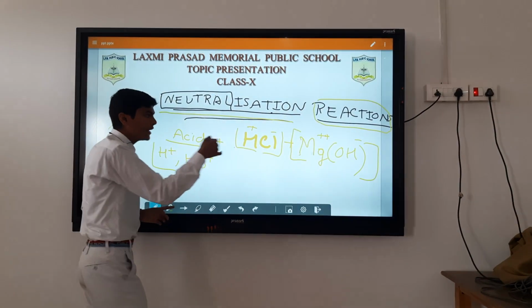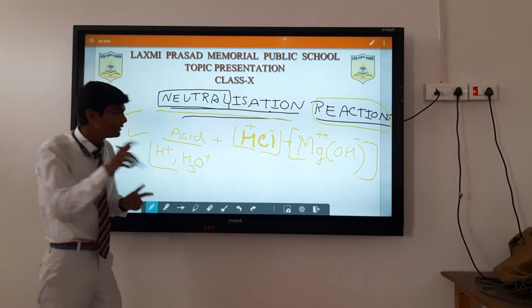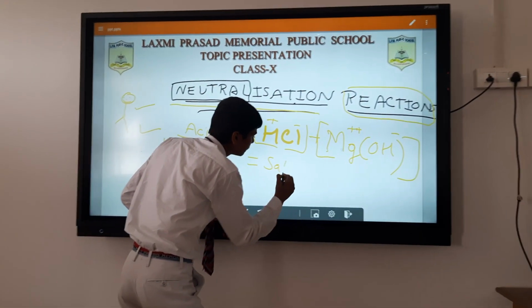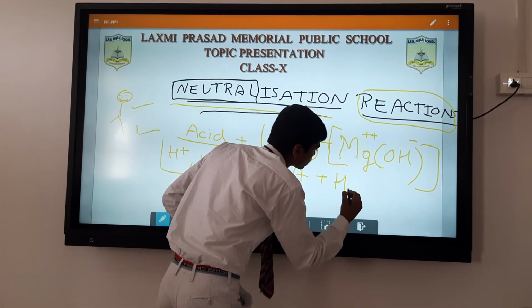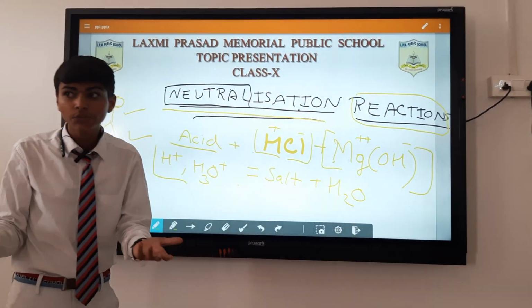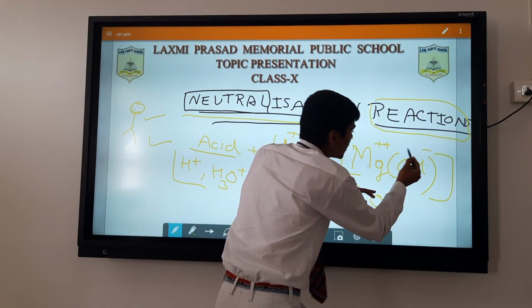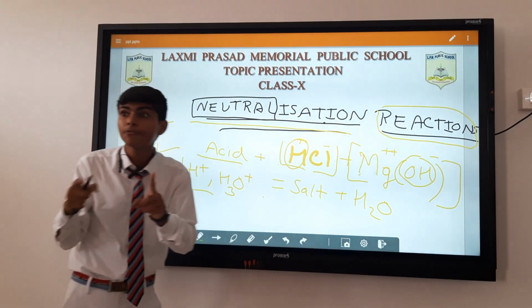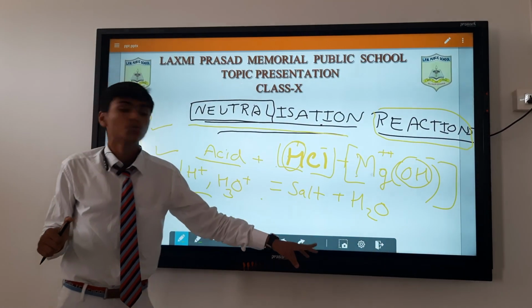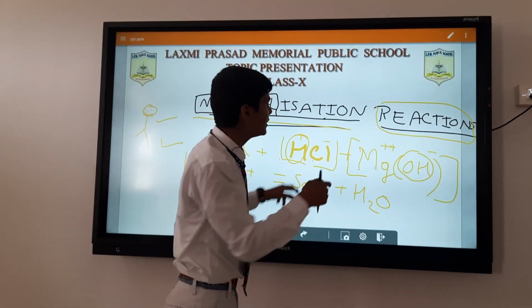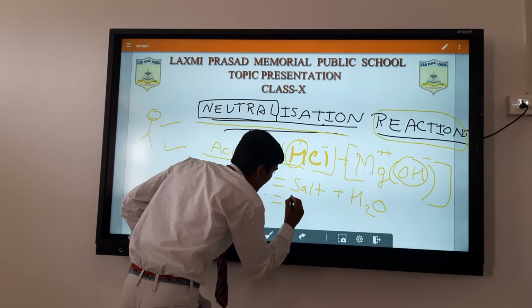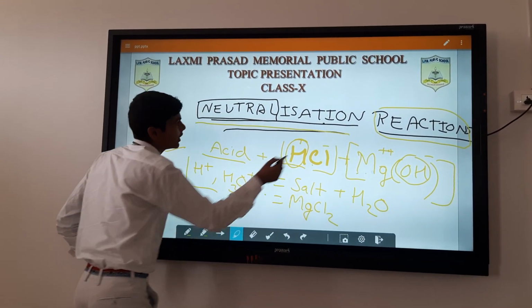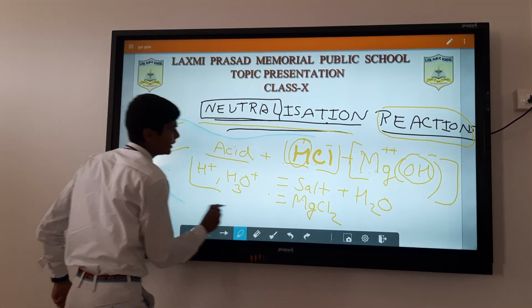Now when both react with each other, first a salt will form, plus water, H2O, will form. Why is H2O forming? Look, here are OH minus ions and H plus ions. When they combine with each other, they form H2O, and the salt will form when this Cl reacts with this Mg, that is MgCl2.